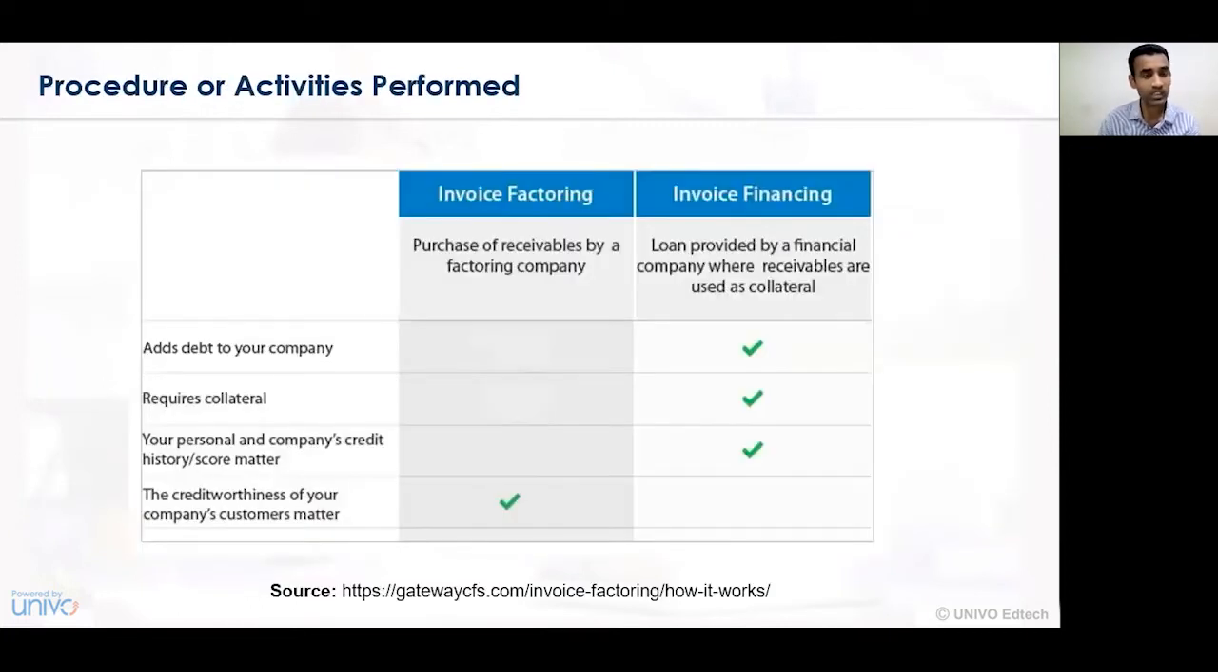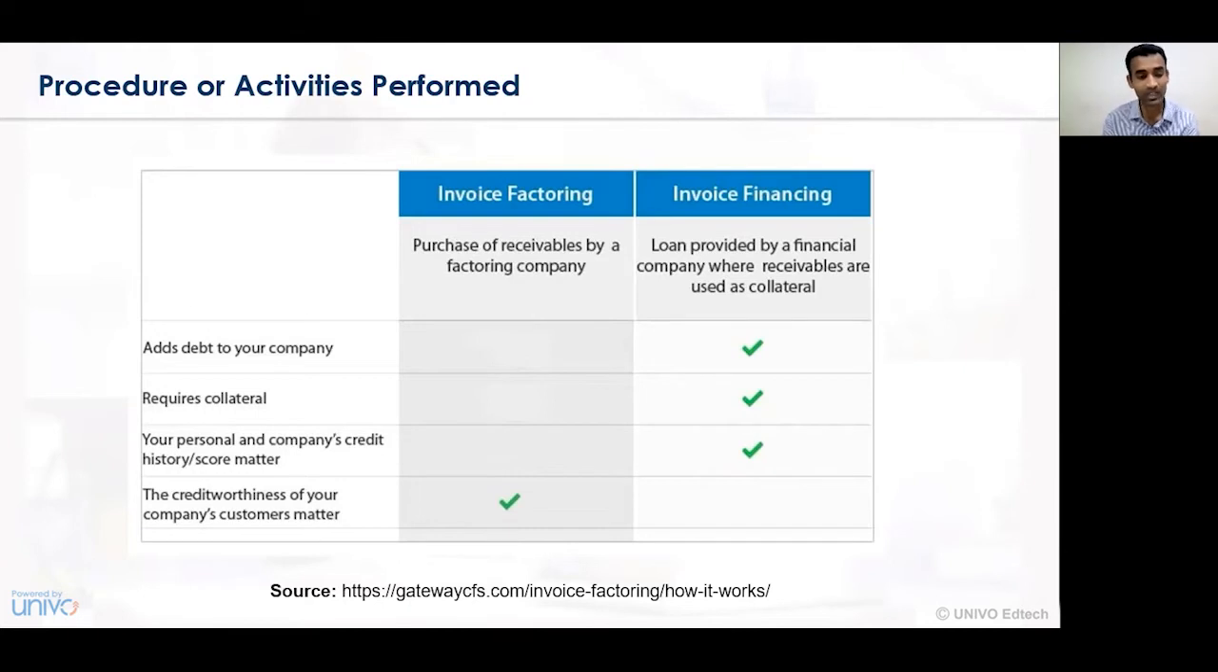Now let's understand what the various procedures or activities are that have been performed in factoring the invoicing. So in the case of invoice factoring and invoice financing, the various steps that can be undertaken are the purchase of receivables by a factoring company and the loan provided by a financial company where receivables are used as collateral. Number one, adding the debts to your company is a concept of invoice financing, which focuses on a loan provided by a financial company where receivables are used as collateral.